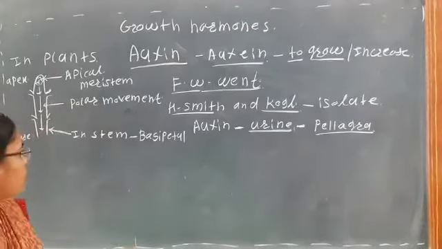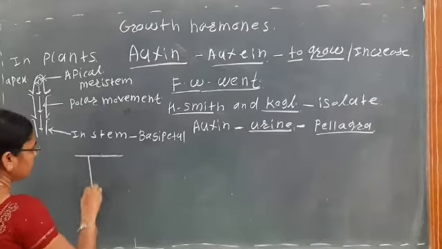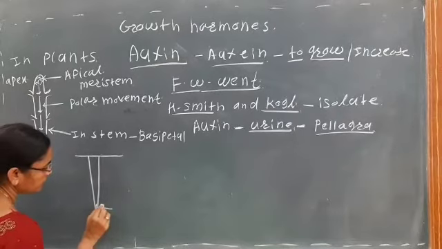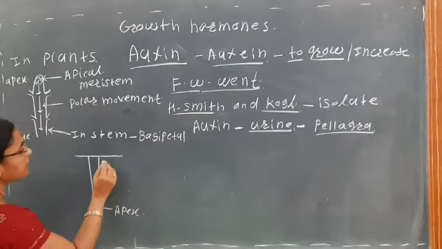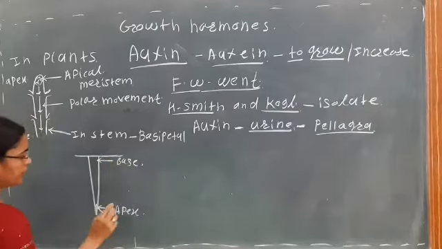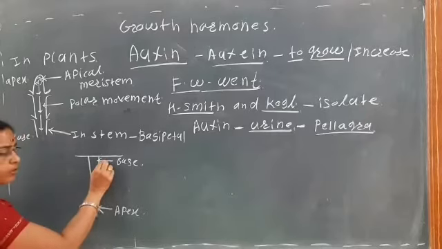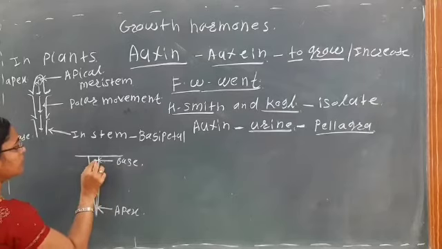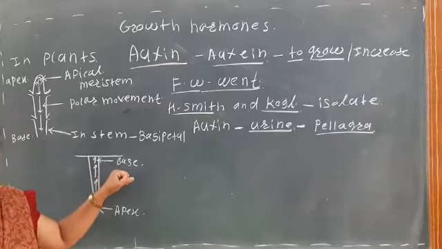If we see in case of the roots, here is the soil portion and here is the root. In the root, here is the apex of the root, and here is the base of the root. So movement of the auxin mainly takes place from morphological apex to the morphological base, that is the polar movement. So here this movement is like this, from the morphological apex to the morphological base.